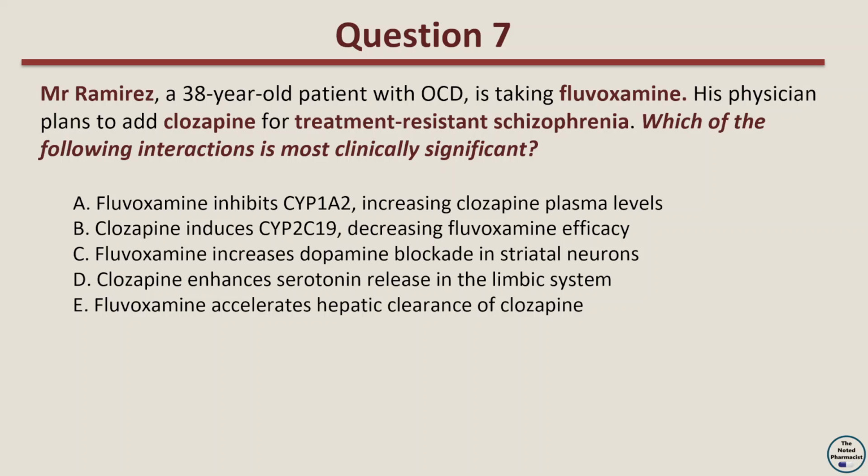Question 7. Mr. Ramirez, a 38-year-old patient with OCD, is taking fluvoxamine. His physician plans to add clozapine for treatment-resistant schizophrenia. Which of the following interactions is most clinically significant? Option A, fluvoxamine inhibits CYP1A2, increasing clozapine plasma levels. Option B, clozapine induces CYP2C19, decreasing fluvoxamine efficacy. Option C, fluvoxamine increases dopamine blockade in striatal neurons. Option D, clozapine enhances serotonin release in the limbic system. Option E, fluvoxamine accelerates hepatic clearance of clozapine.